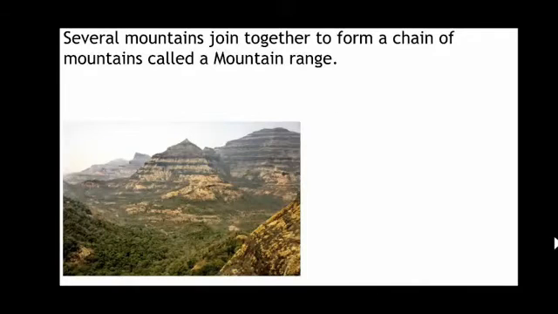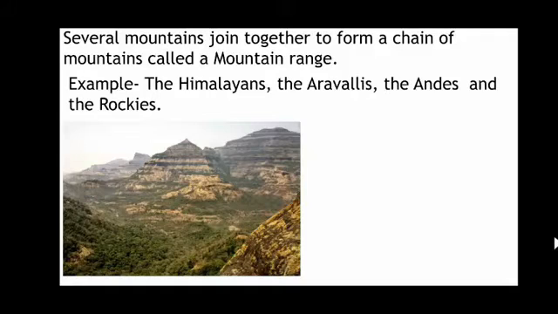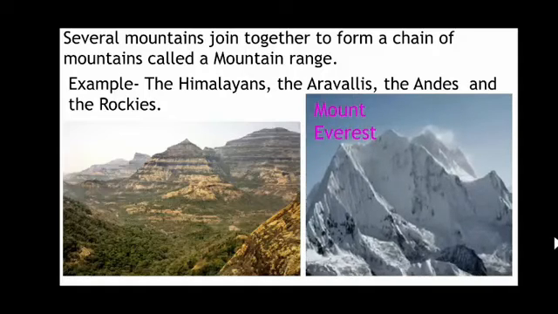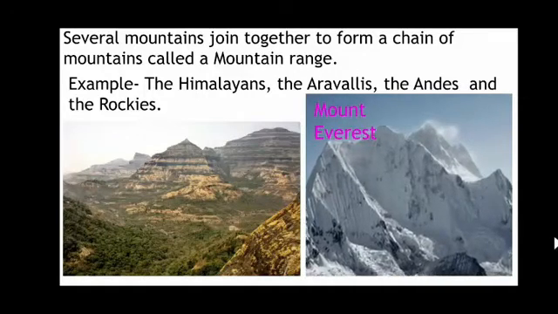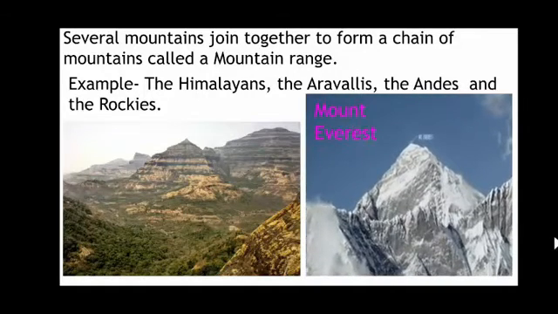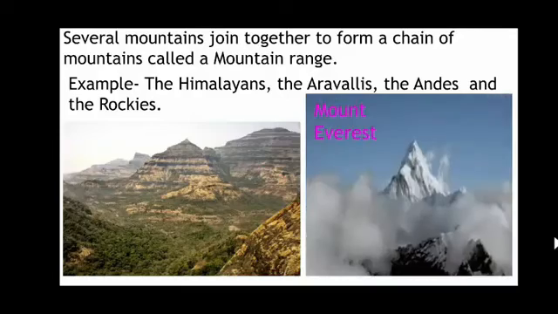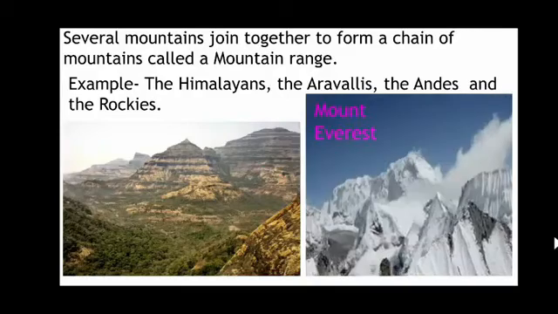Several mountains join together to form a chain of mountains. They are known as a mountain range. Some examples are the Himalayas, the Aravallis, the Andes and the Rockies. They are some of the examples of mountain ranges. On the other side we have Mount Everest, which is known as the highest peak in the world.